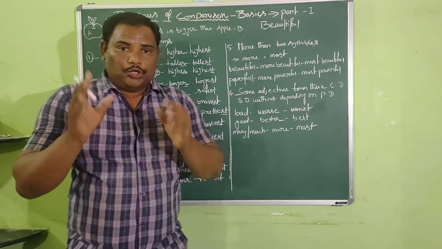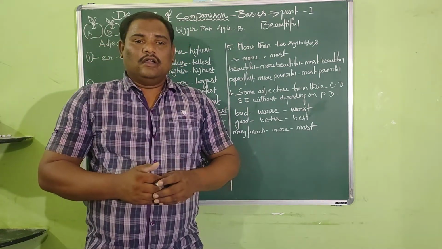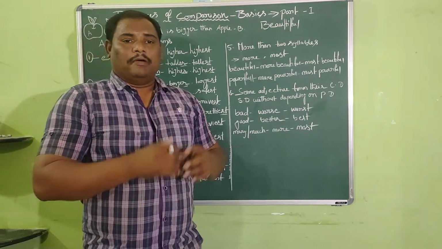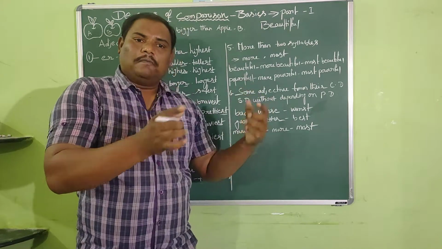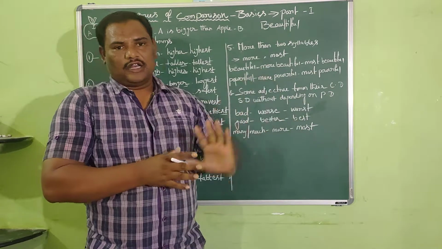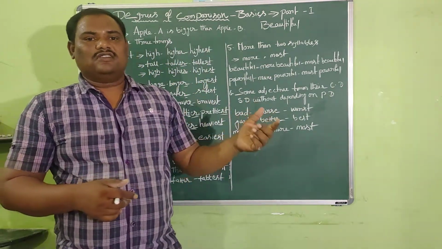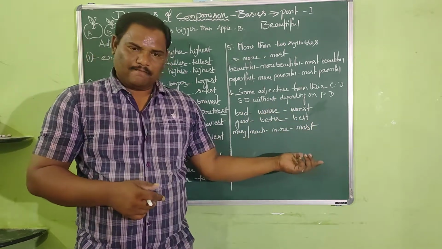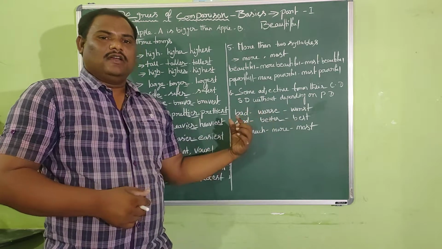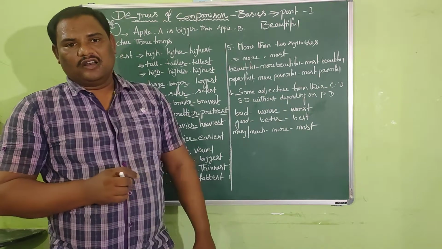That means you cannot see any spelling correspondence between the positive adjective and the other two forms, comparative and superlative. The best examples: bad is a positive adjective, worse is comparative, worst is superlative. Good, better, best. Much, many, positive adjective; more, comparative; most, superlative.